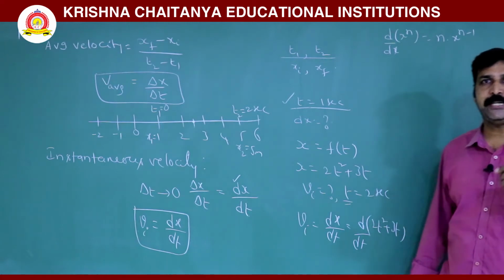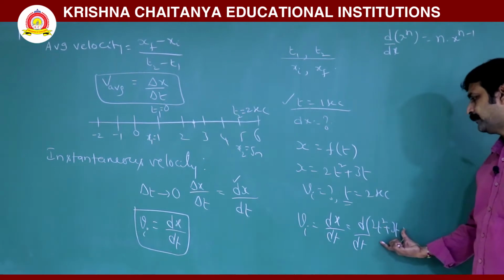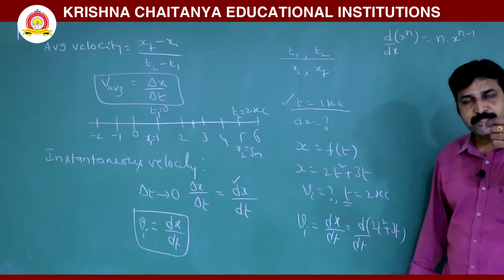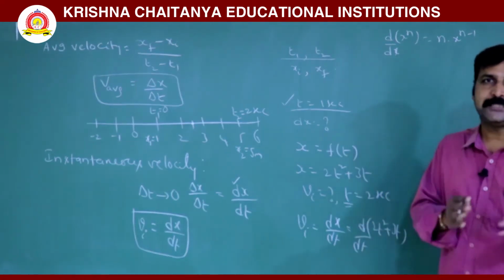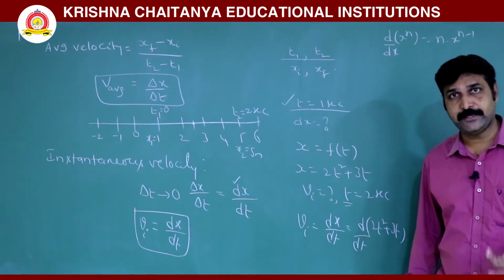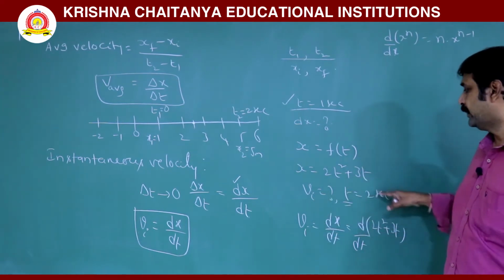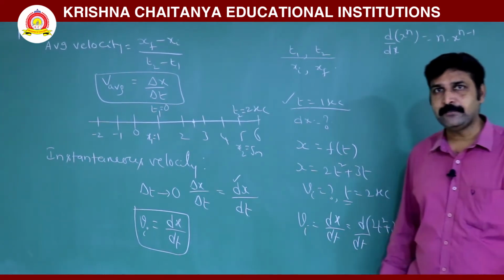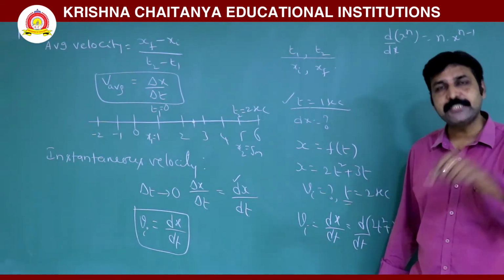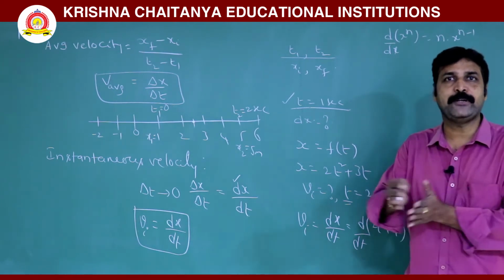When you are differentiating a physical quantity, here 2t squared plus 3t, that is x, you are taking the small value of x. Why are we taking the small value of x? What is the need? Because you are finding instantaneous velocity at a particular time. At that particular time the displacement is very small, meaning the position change is very small. So when you are looking for small values, you have to go for differentiation.